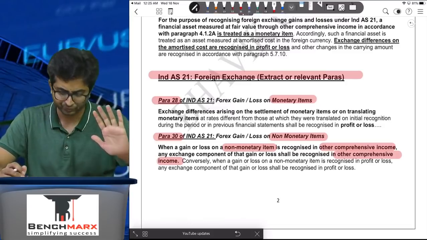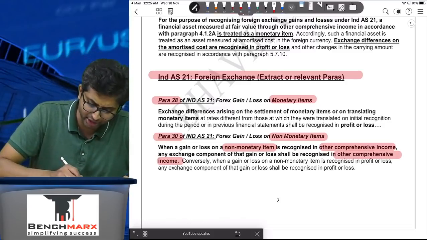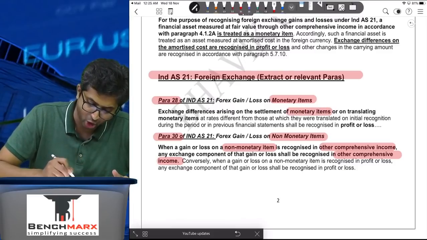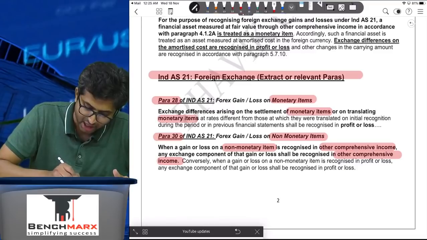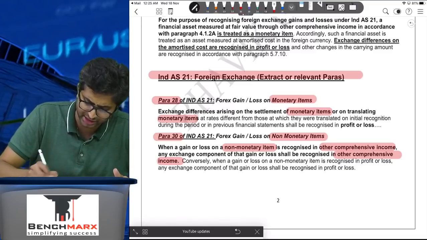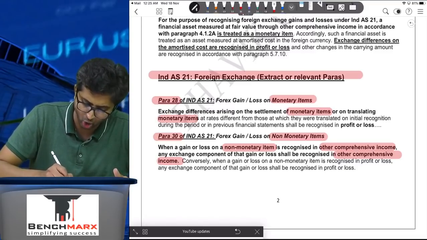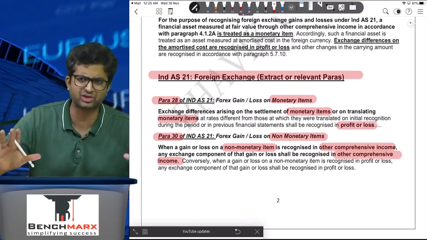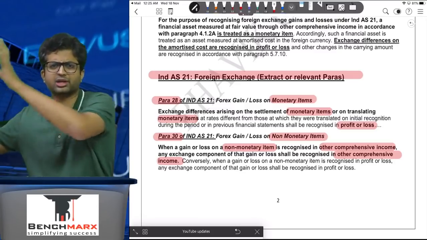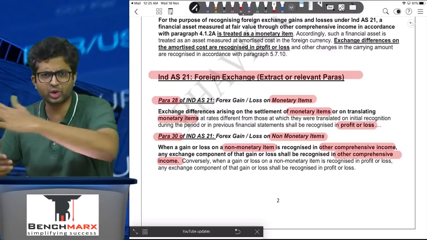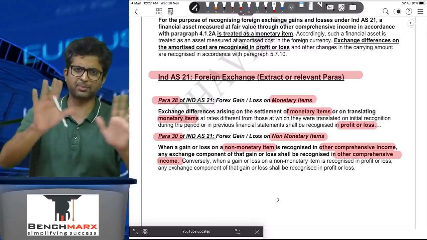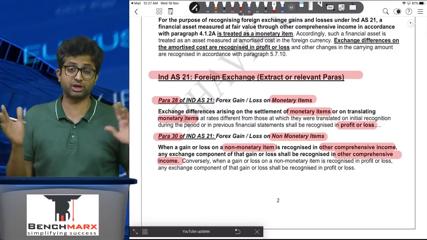Conversely, if the gain or loss on the item is recorded in P&L, the exchange gain or loss will also be in P&L. And for monetary items, exchange differences arising on settlement of monetary items or on translating monetary items at rates different from those at initial recognition or in the previous financial statements shall be recognized in P&L. So in monetary, you don't have such bifurcations. You don't look at where the underlying is going, whether in P&L or in OCI. That is only there in non-monetary. This is Ind AS 21 done.